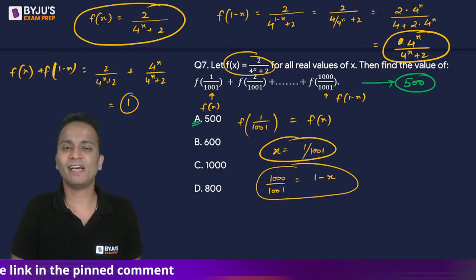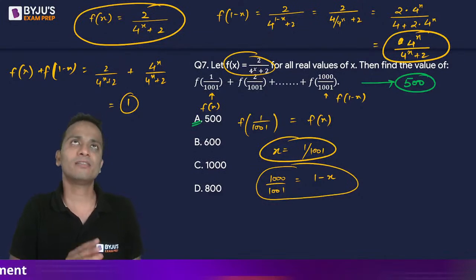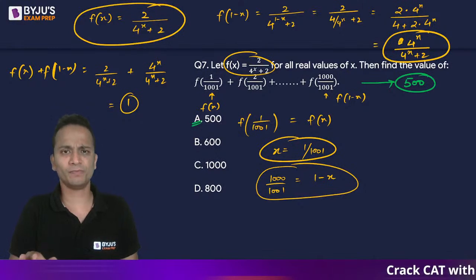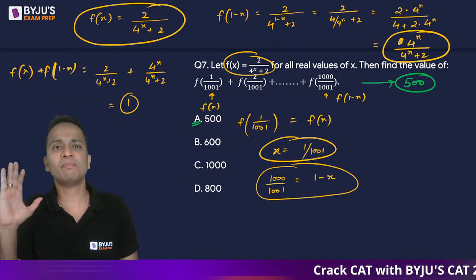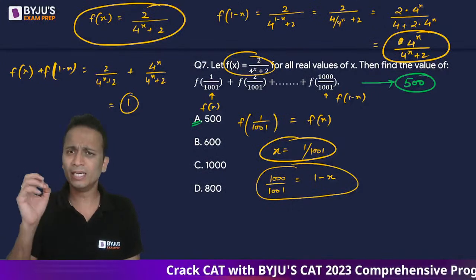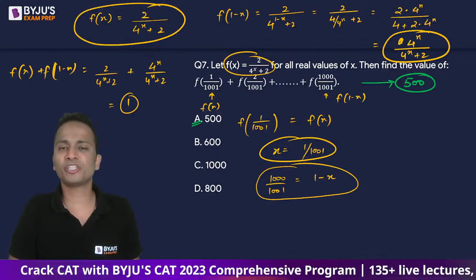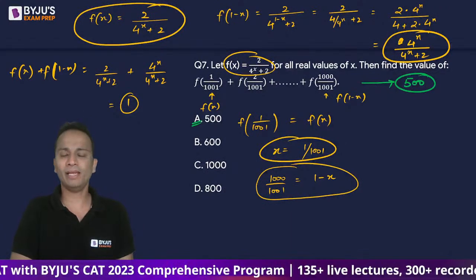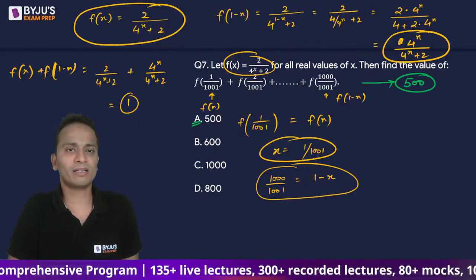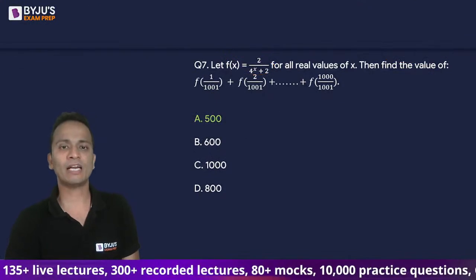All right, fine. Now I have seen this type of question coming up in CAT 3 or 4 times, similar questions. You add f of x and f of 1 minus x, and you get 1, or 2, or something else, a constant value comes out. So this type of question has been repeated in CAT many a time, right? So try to do every variety of questions that comes in CAT. All right, so that was question number 7.